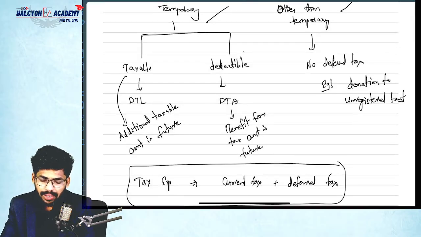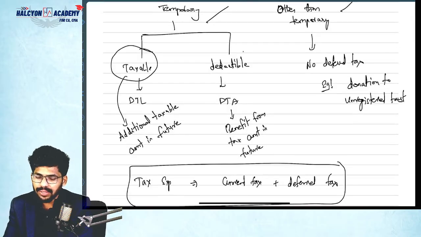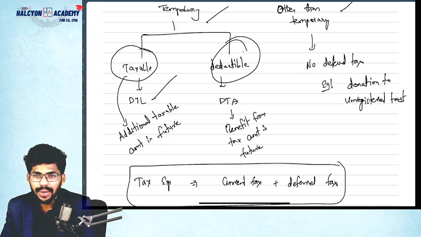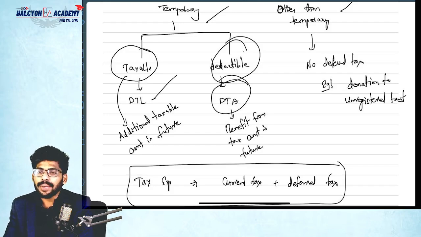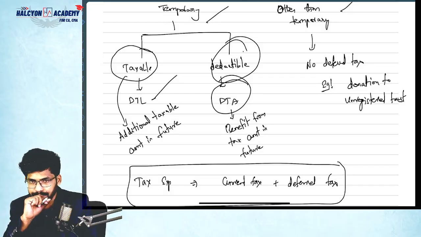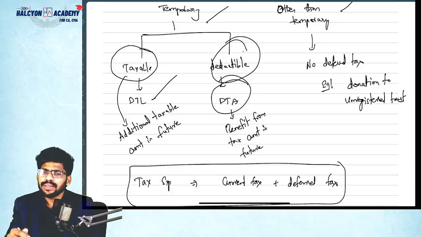The differences are divided into two types, basically temporary and other than temporary. In case of temporary, again two types: taxable temporary differences and deductible temporary differences. If it is a taxable temporary difference, a DTL, deferred tax liability, will be created. Deductible temporary difference means a deferred tax asset will be created. Why deferred tax liability and deferred tax asset, guys? Deferred tax asset will be created because if you pay now, then you can save later.